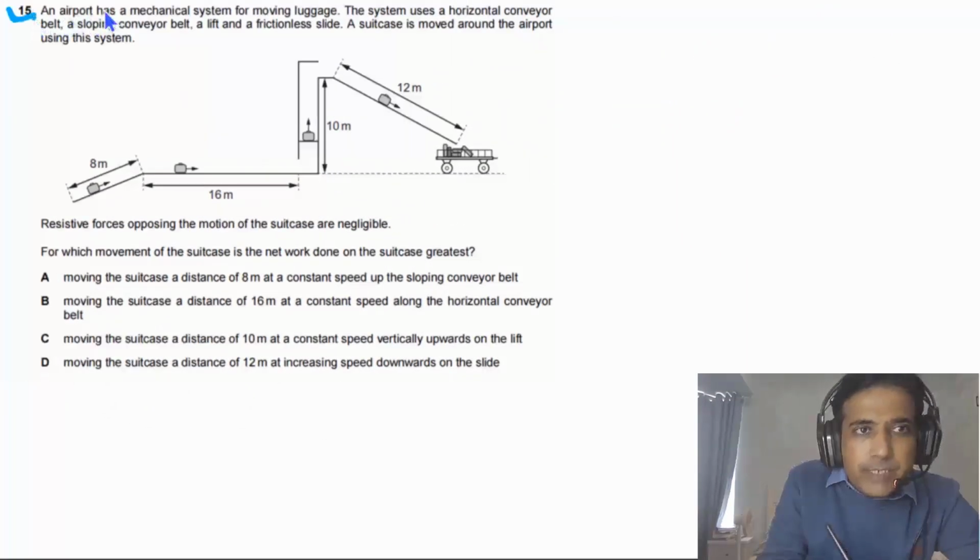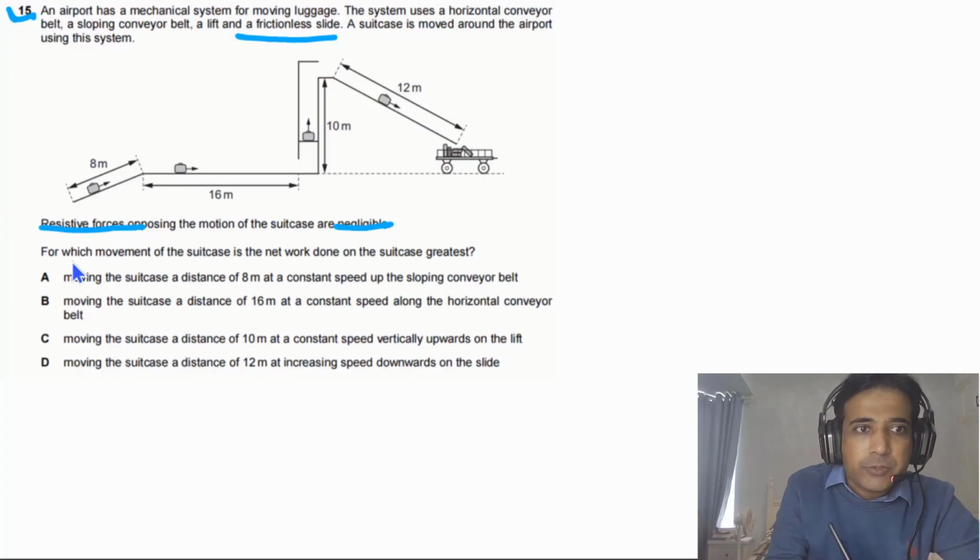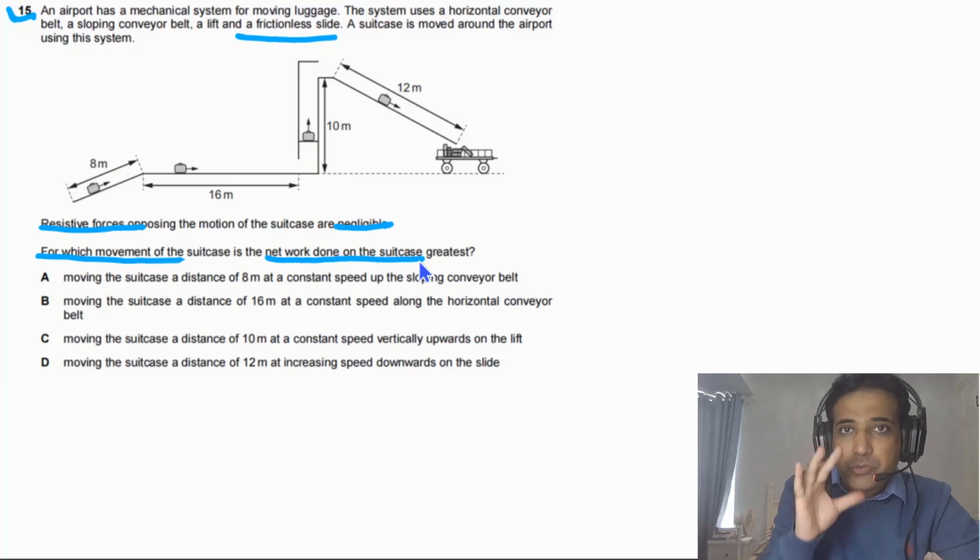Question 15 says an airport has a mechanical system for moving luggage. The system uses a horizontal conveyor belt, a sloping conveyor belt, a lift, and a frictionless slide. A suitcase is moved around the airport using this system. The resistive forces opposing the motion of the suitcase are negligible. For which movement of the suitcase is the net work done on the suitcase greatest?